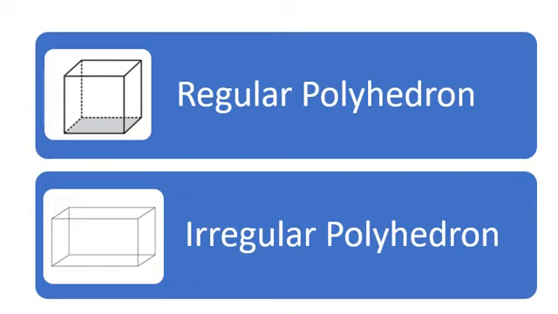Coming to the next type, that is irregular polyhedron. This polyhedron is not a regular polyhedron. Why? Because it is made up of irregular polygons. A polygon which is not regular is called an irregular polygon. This is an example of a rectangular prism. This polyhedron is not regular. All the faces are not regular polygons. That is why it is an example of an irregular polyhedron.